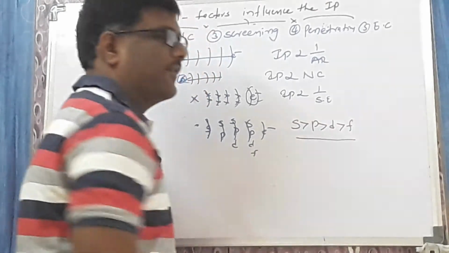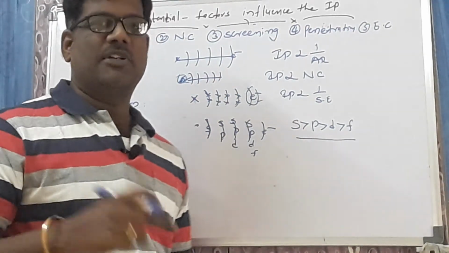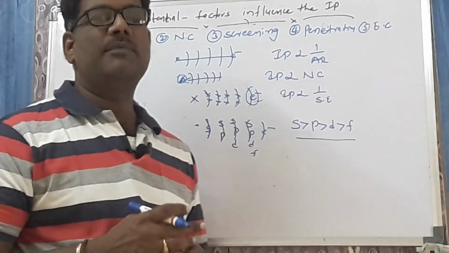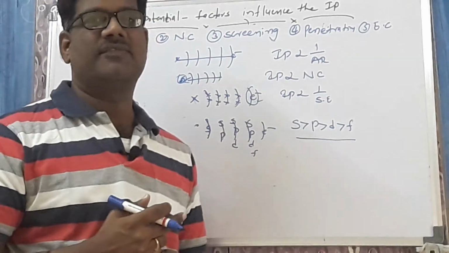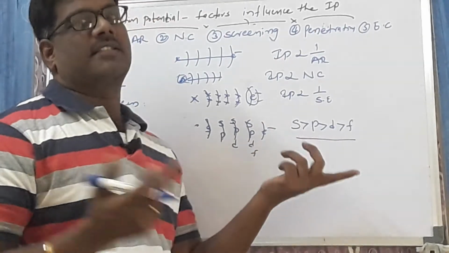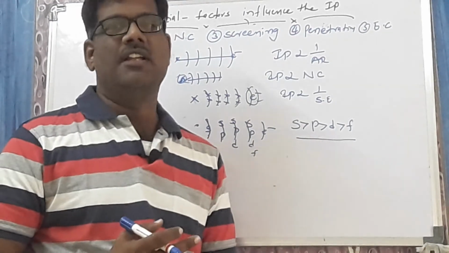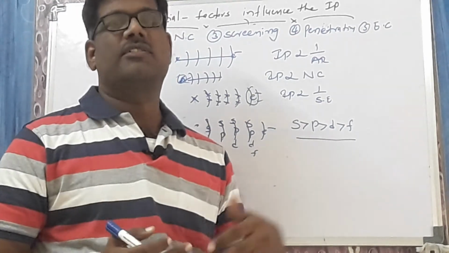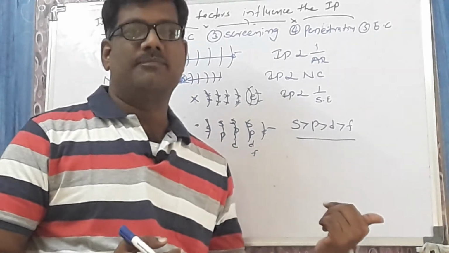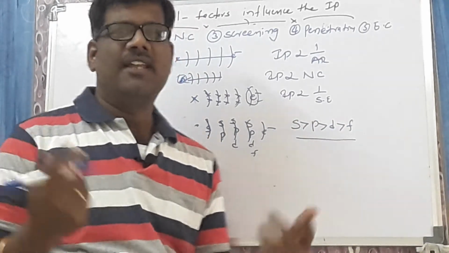As the penetrating power increases, ionization potential increases, because S is nearer to the nucleus. That's why nucleus attraction over S is high. Ultimately, removal of an electron from that orbital is difficult as compared to P, D, F. What is the penetrating? Which orbital is nearer to the nucleus? S orbital is nearer to the nucleus than the P orbital. That's why removal of an electron from the S orbital is difficult as compared to the P orbital. That's why as penetrating power increases, ionization potential increases.